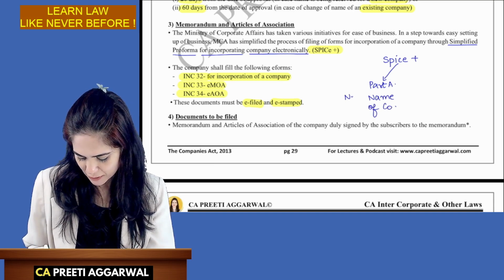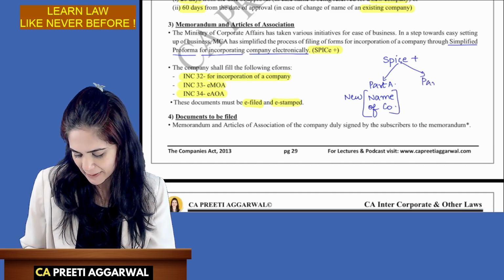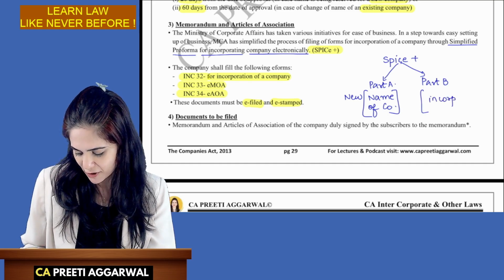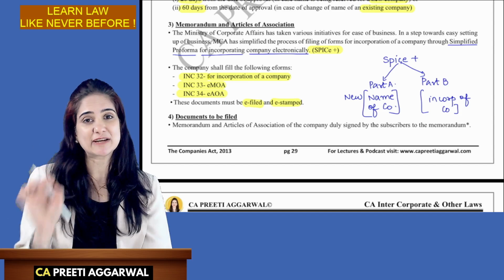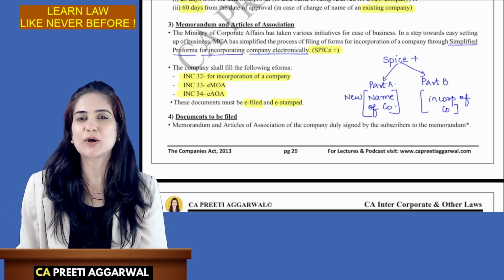This is new, okay? And by filling Part B, you can comply with the provisions for incorporation of the company. So in just one form, by filling those two parts, you can incorporate a company.